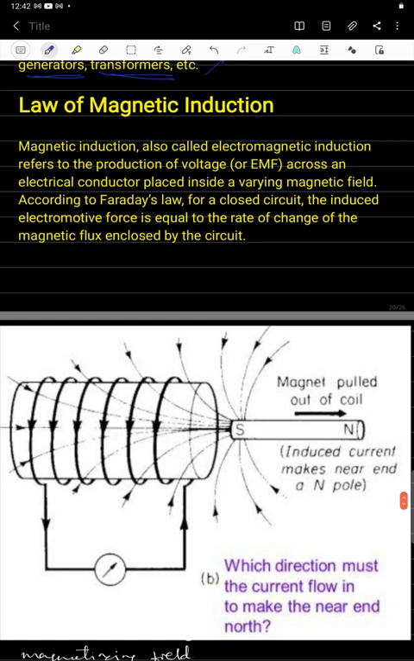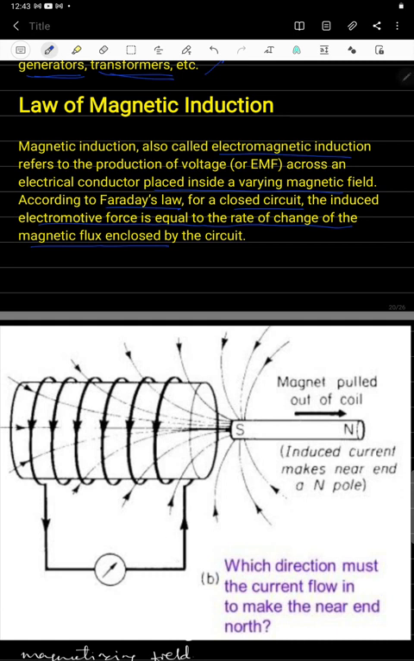Magnetic induction is also called electromagnetic induction, and it refers to producing voltage or EMF across an electrical conductor placed inside a varying magnetic field. According to Faraday's law, for a closed circuit, the induced electromotive force is equal to the rate of change of magnetic flux enclosed by the circuit. I have shown the diagram here.